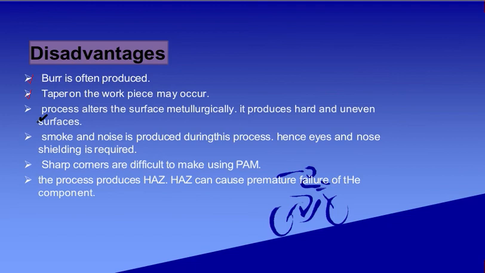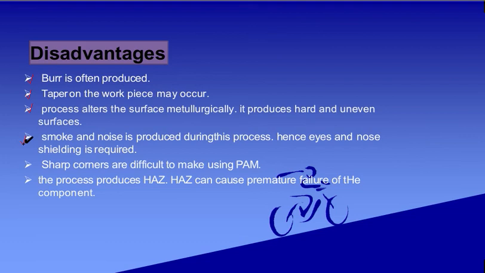Next, the process alters the surface metallurgy. The process parameters alter the surface metallurgy and produce a hard and uneven surface, due to the heat on the material. Next, smoke and noise are also produced during this process.